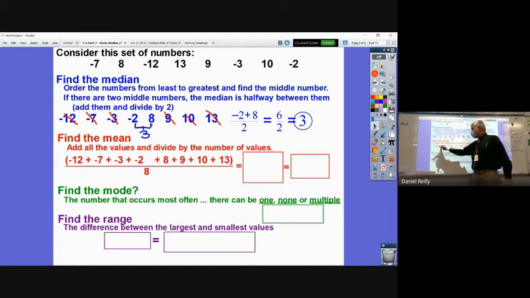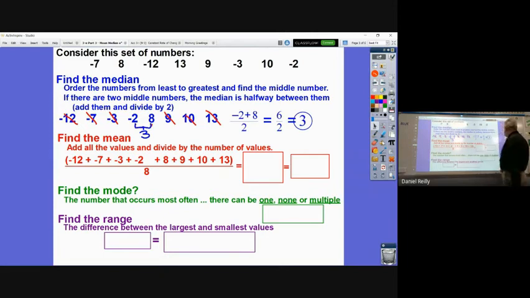So 12 plus 7 plus 3 plus 2, I always look for things that add up to 10 when I do sets of numbers like this. 7 and 3 is 10, so that's 22, 24. That's how I do it in my head. Everyone has different strategies, okay? Then for the positive numbers, it's -24 plus 8 plus 9, 17, 27 plus 3 is 30, 40.